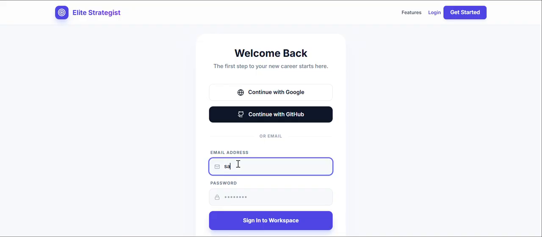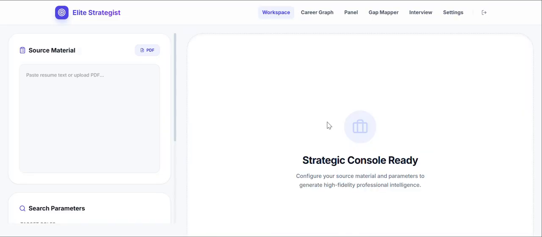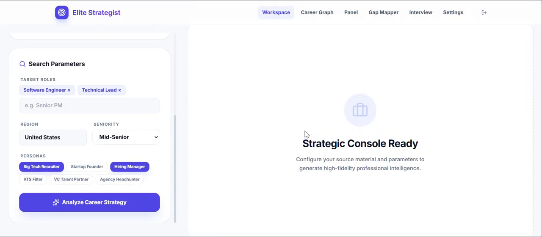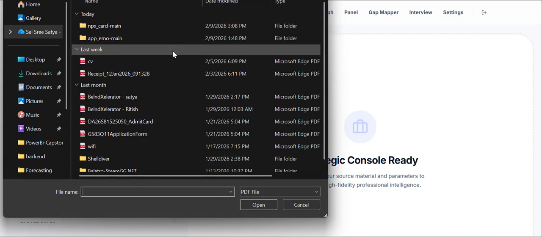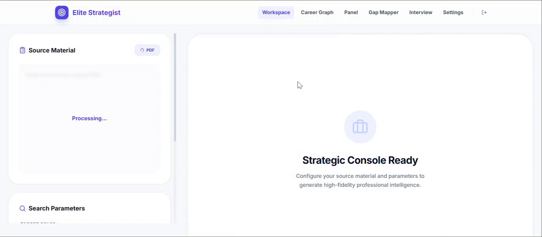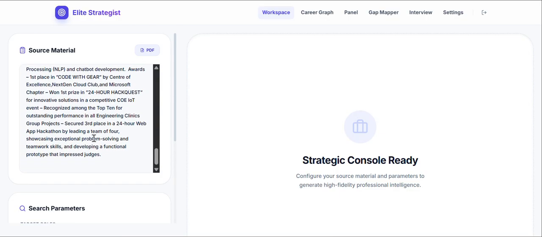You can give your email ID and you can directly enter your password. No need to use random IDs. There is nothing currently. This is the workspace where you can directly upload or directly paste the text. Here I have kept my resume.